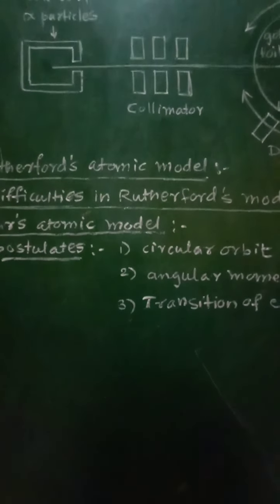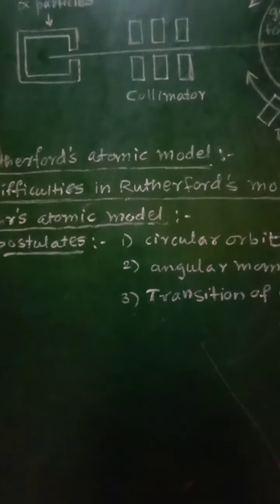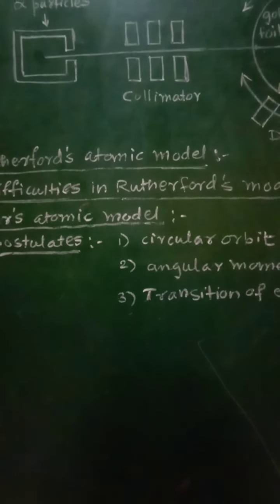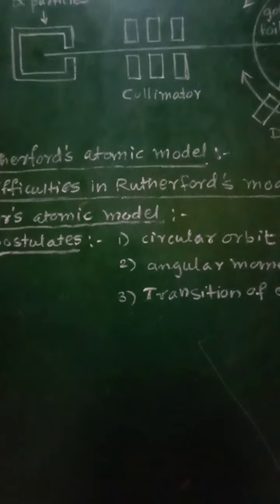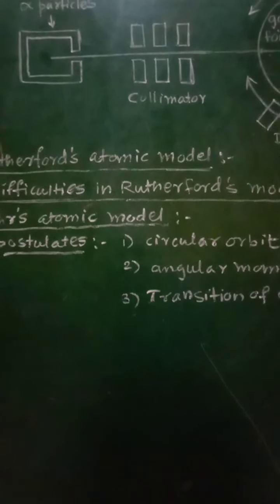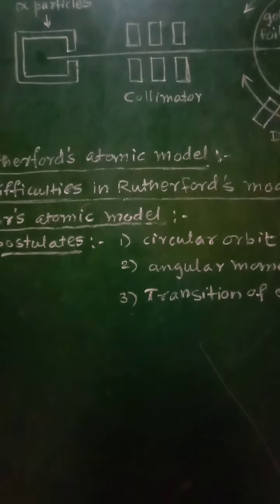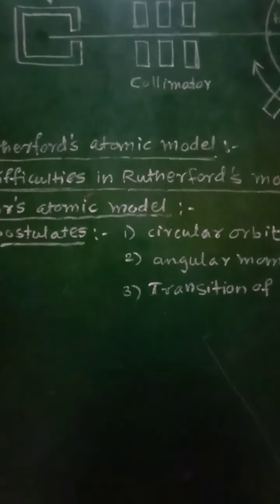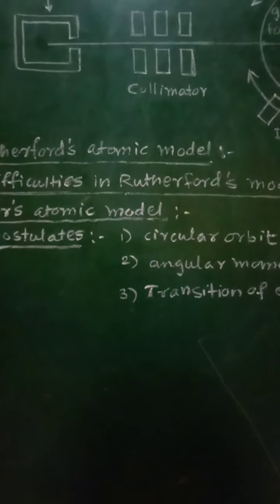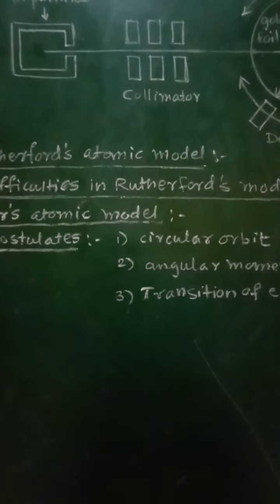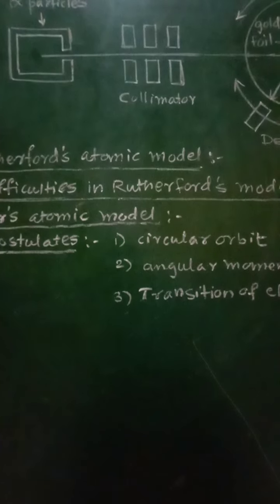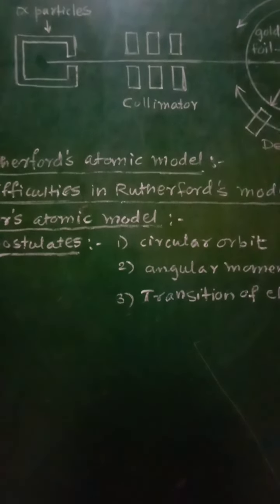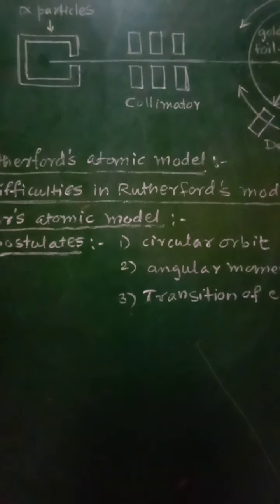As this electron is a negatively charged particle, and as that charged particle is accelerated, it must emit electromagnetic radiation. As it emits radiation, its energy would decrease. As radiation is emitted in the form of energy, there must be a decrease in the energy of the electron, and hence the radius of its orbit will go on decreasing.